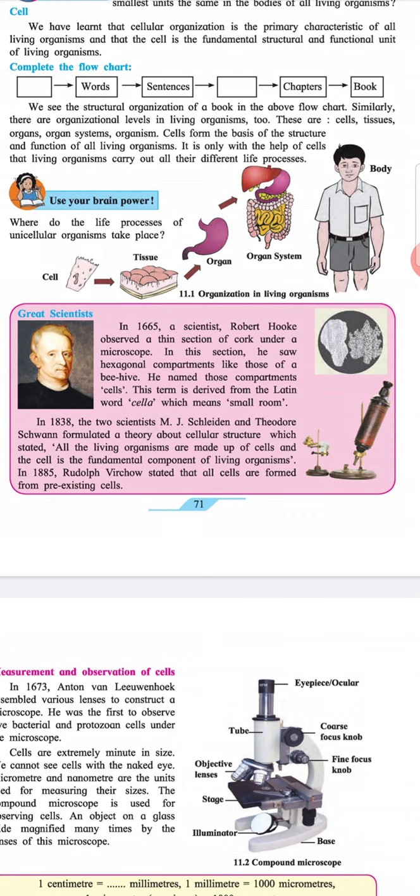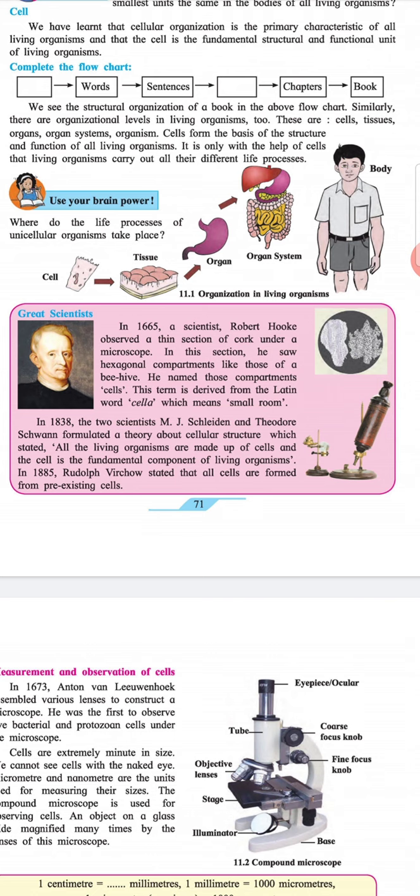Box. Heading: Great Scientists. In 1665, a scientist, Robert Hooke, observed a thin section of cork under a microscope. In this section, he saw hexagonal compartments like those of a beehive. He named those compartments cells. The term is derived from the Latin word cella, which means small room.